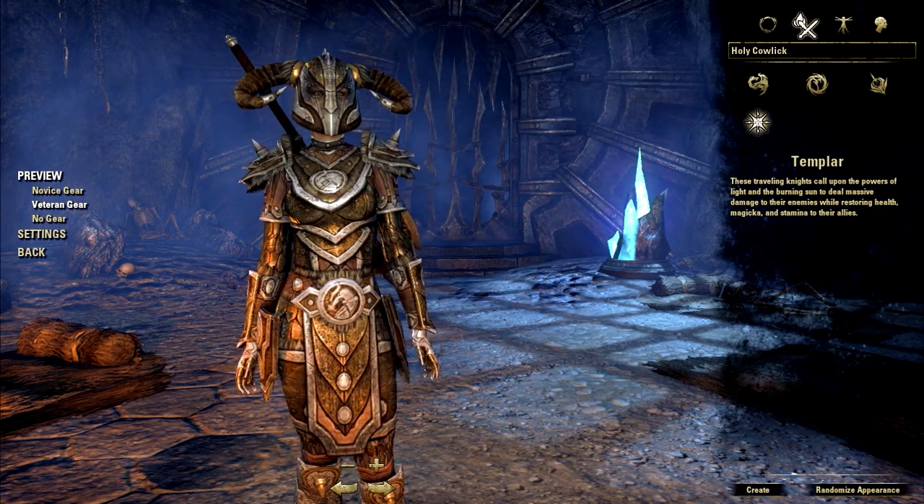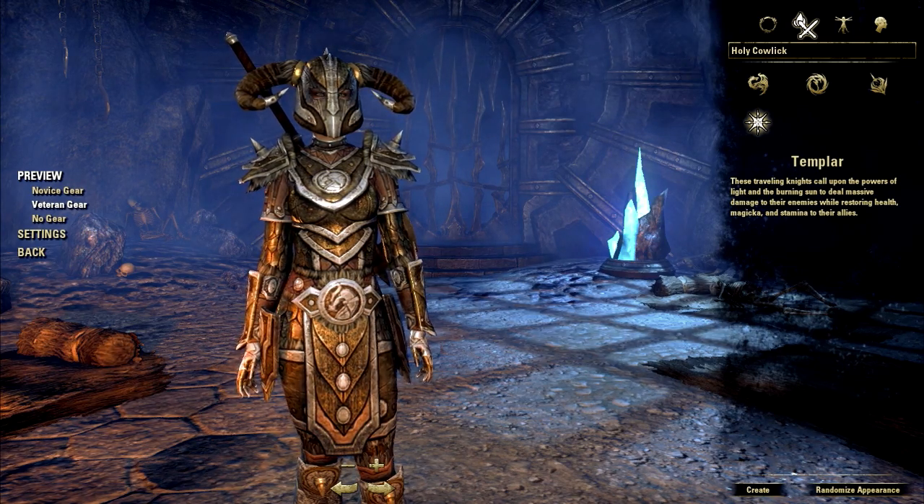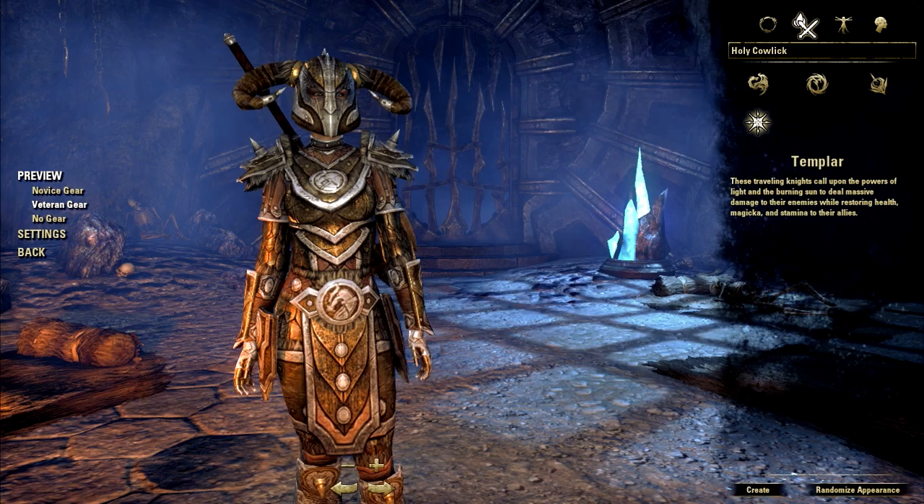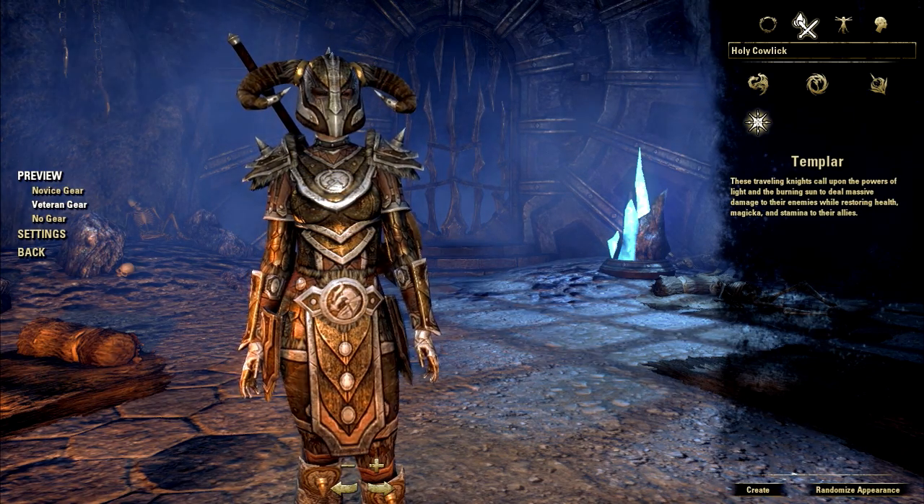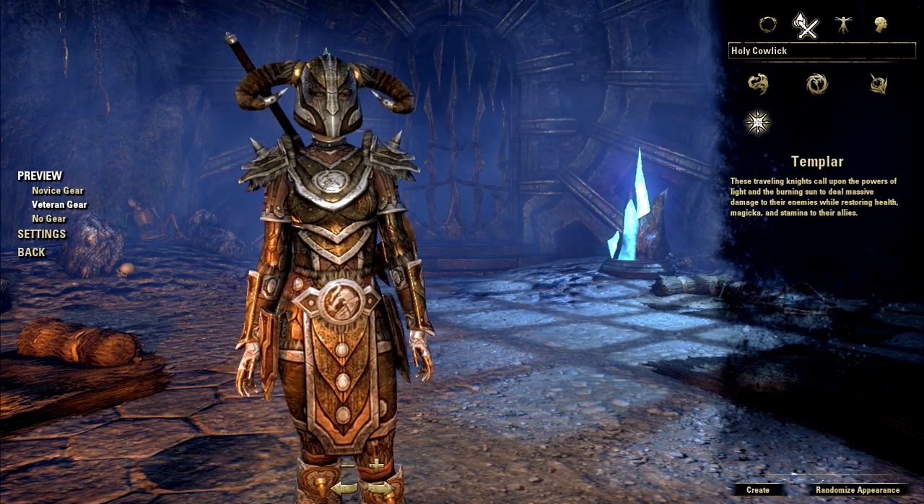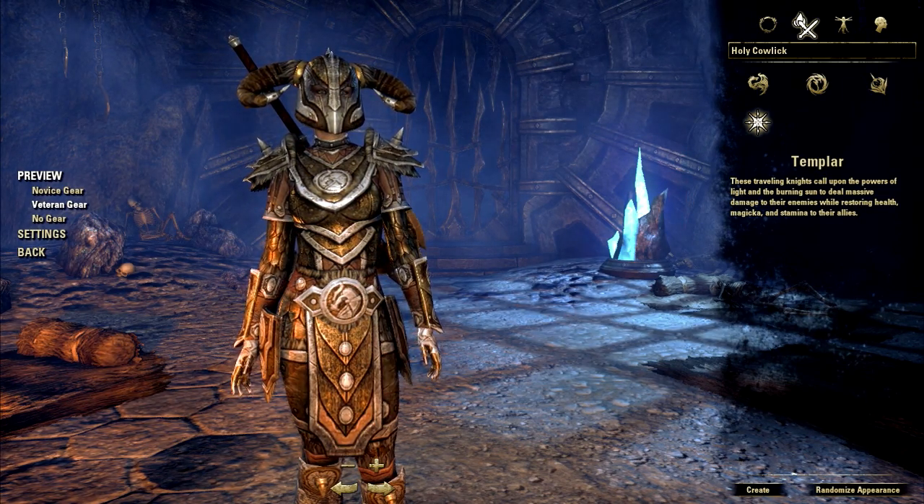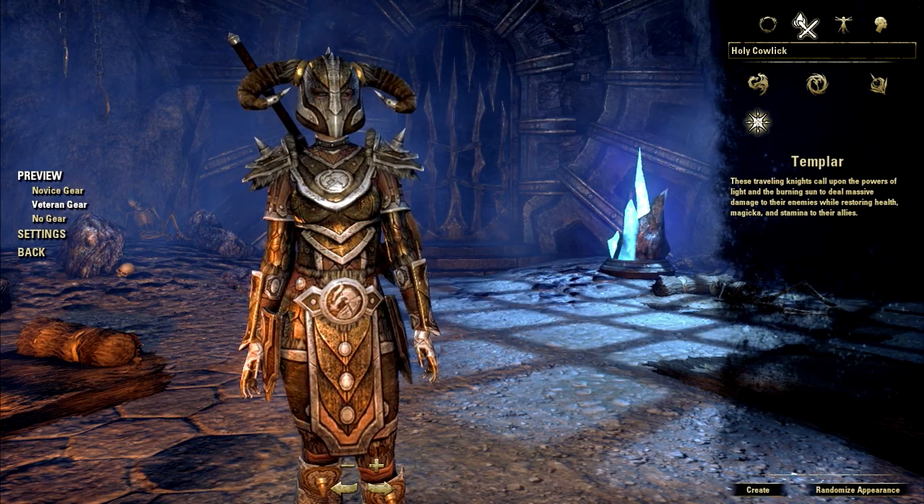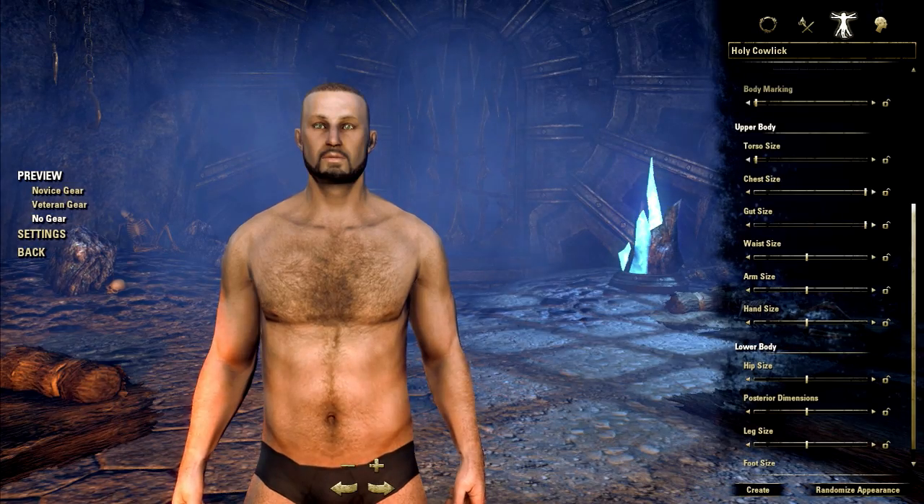The final class is Templar. These traveling knights call upon the powers of light and the burning sun to deal massive damage to their enemies while restoring health, magicka, and stamina to their allies. The 3 skill lines for Templar are Aedric Spear, Dawn's Wrath, and Restoring Light. Aedric Spear is the melee DPS skill line, Dawn's Wrath is the caster DPS skill line, and Restoring Light is the healing skill line. Let's move on to the body tab.